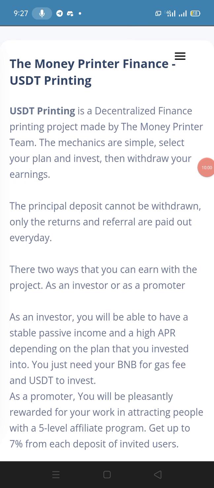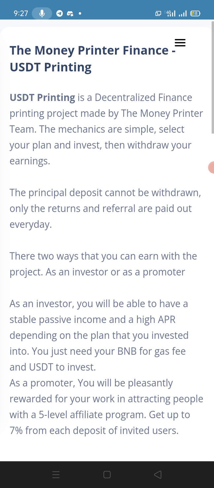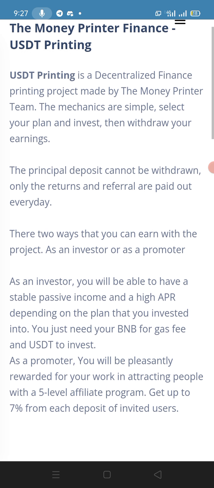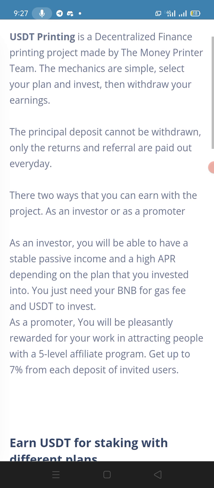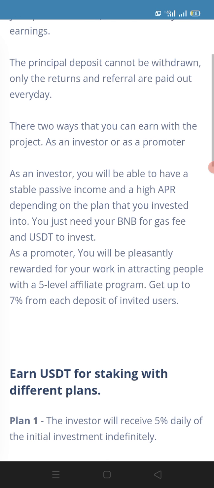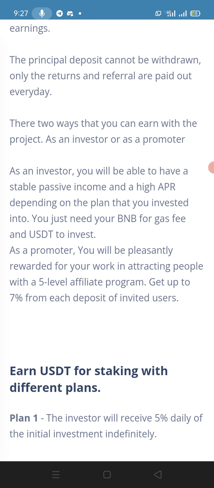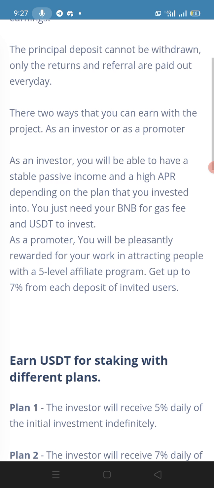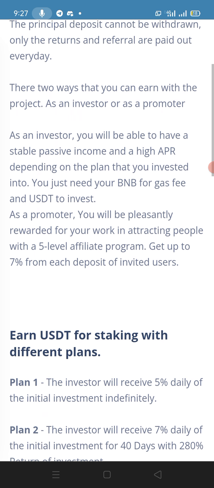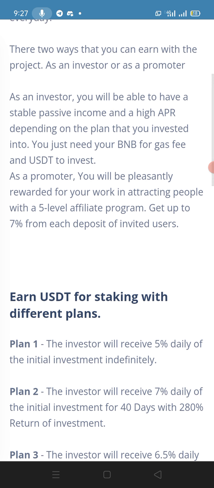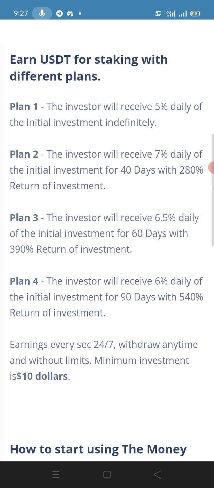The USD printer is a decentralized finance printing project made by the Money Printer team. The mechanics are simple: select your plan and invest, then withdraw your earnings. The principal deposit cannot be withdrawn. Only the returns and referral earnings are paid out every day. There are two ways that you can earn with the project. So these are the details.